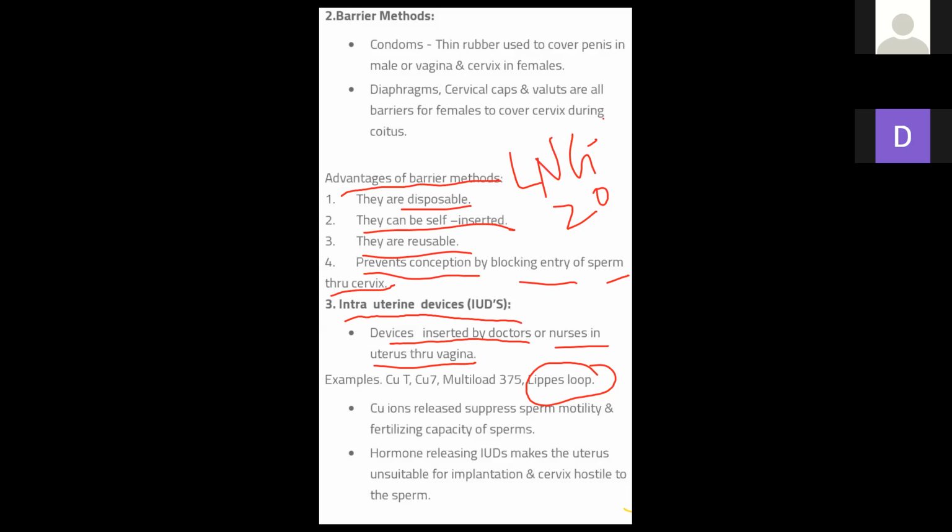And fertility, that is, it damages the capability to fertilize the ovum. It reduces the capacity of the sperm to fertilize the ovum when sperm come in. It reduces the mobility as well as the fertility of the sperm. Copper T and Multiload 375 are examples of copper releasing IUDs. Is it clear everybody?